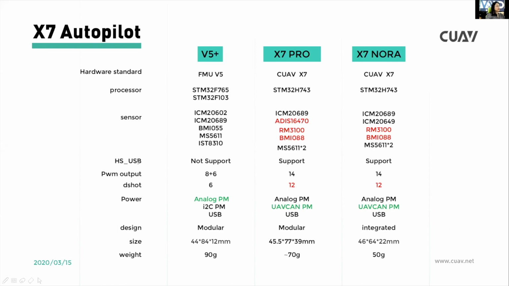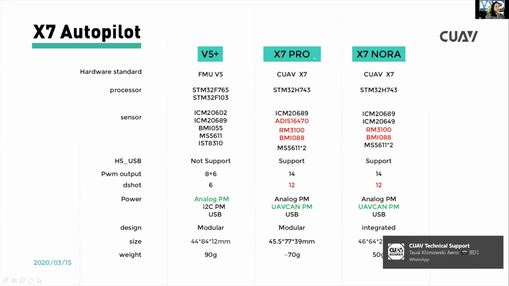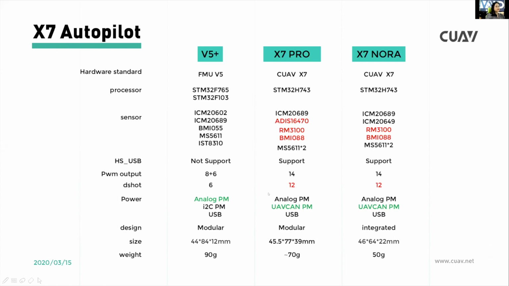So let's see the HS USB. This is new. For the first time, we use high speed USB to improve the speed. You can see S7 Pro and S7 NOLA support high speed USB. And S7 Pro and S7 use 12 pins, that's a big difference. For the power, we use UAV CAN PM, and S7 NOLA also uses UAV CAN PM.